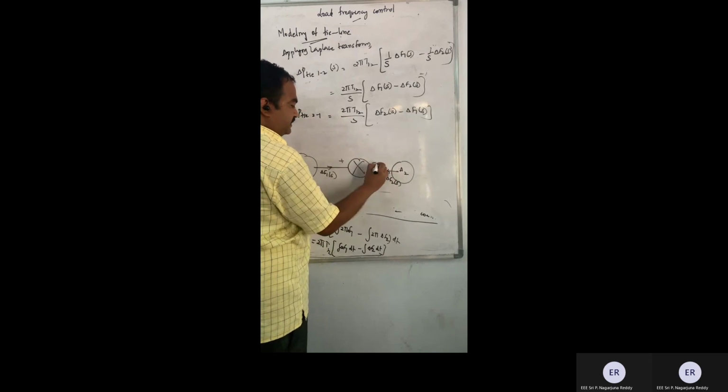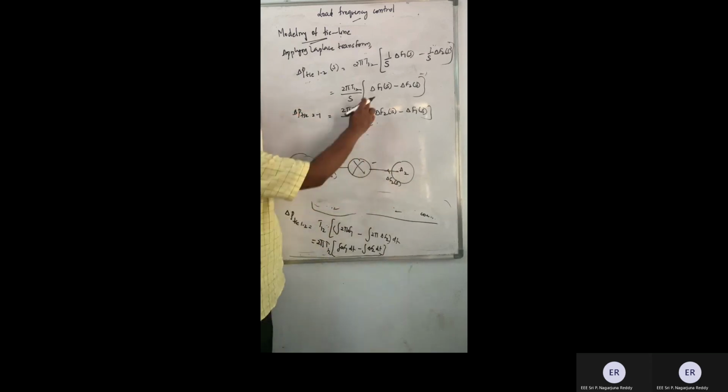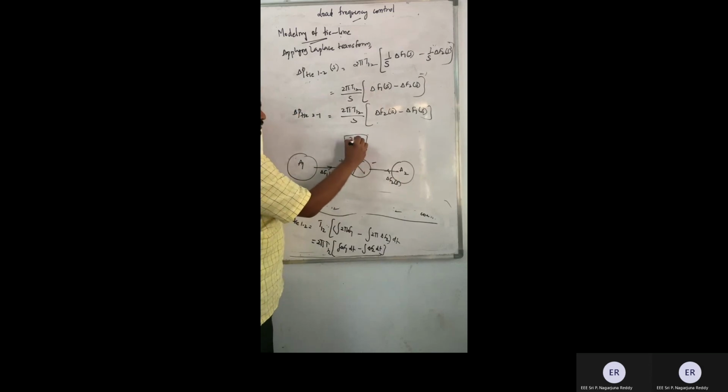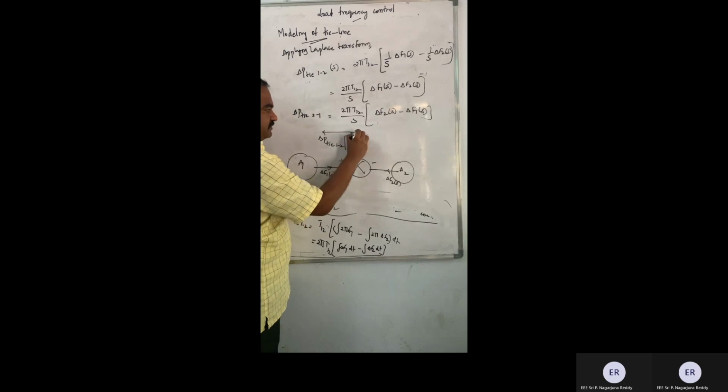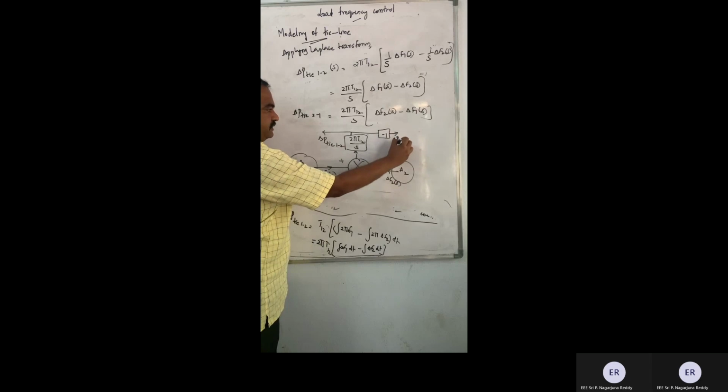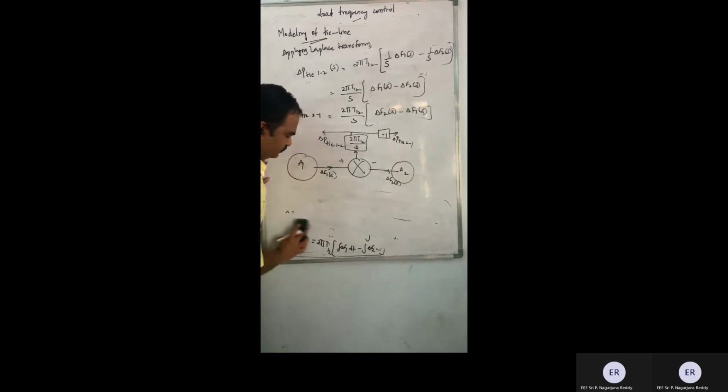This is plus, this is minus. This is F1 minus F2 to be multiplied with 2 pi T12 by S. What is this one? This is going to give me delta P tie from 1 to 2. If I multiply this one with minus 1, what I will be getting? Delta P tie 2. This is a simple thing. This is a representation of a tie line.